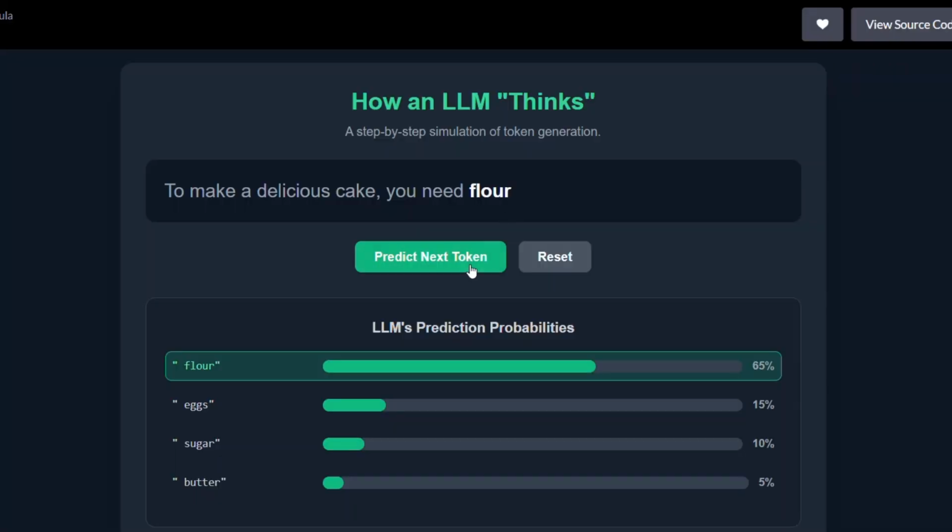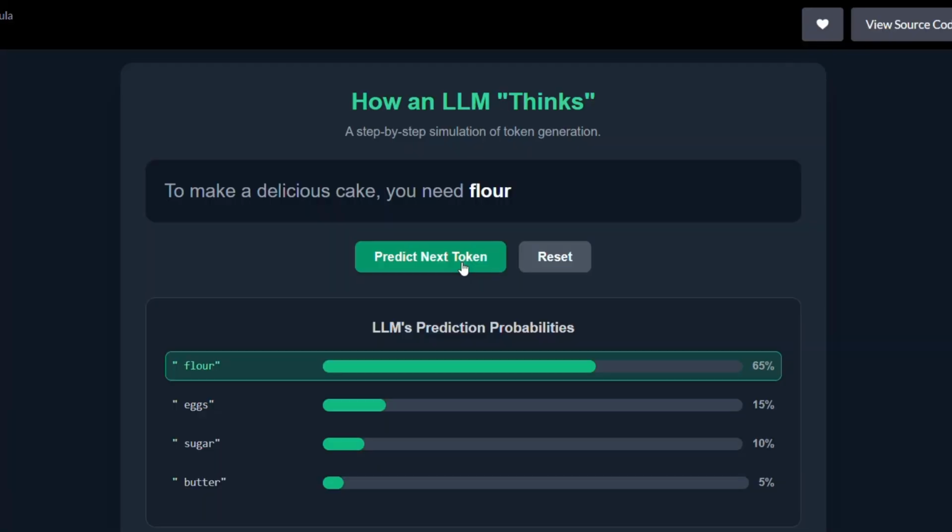After this first prediction, it will not stop there. It will generate the subsequent tokens. The recent token which was generated, flour, will be added to the sequence the LLM is considering. Now the new input for the LLM is: to make a delicious cake, you need flour. The flour was predicted in the previous step, n-1, but now it is added into the sequence. Now the LLM predicts the most probable token given flour as the most recent addition to the context of cake making.